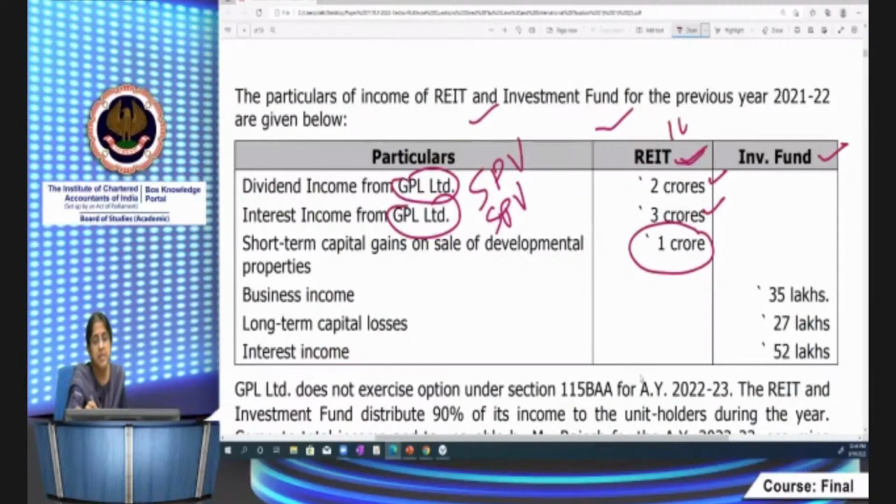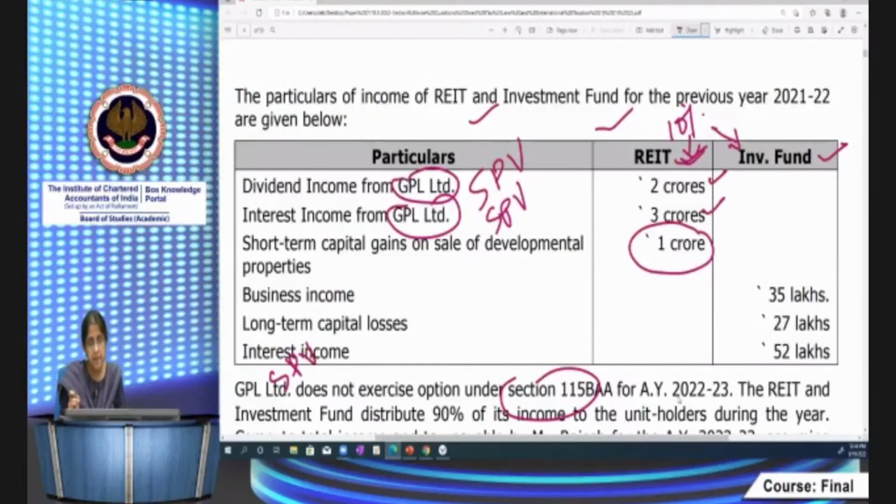So 10% is Rajesh's holding in REIT as well as in investment fund. Okay. They've given GPL does not exercise option under 115 BAA. This is the SPV. So that will determine the taxability in the hands of the unit holder. If the SPV does not exercise option under 115 BAA, the dividend income which the REIT has received from GPL Limited and distributes to unit holders will also be exempt in the hands of unit holders.